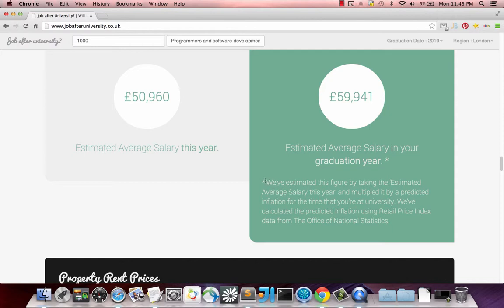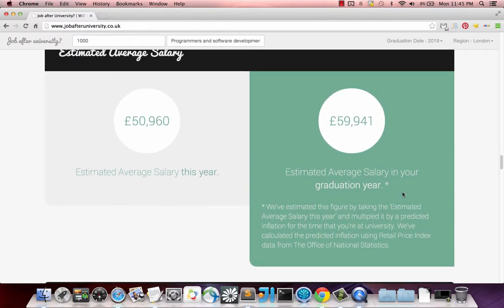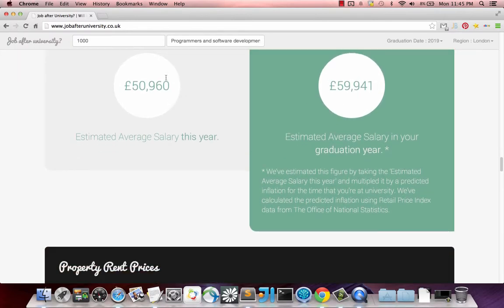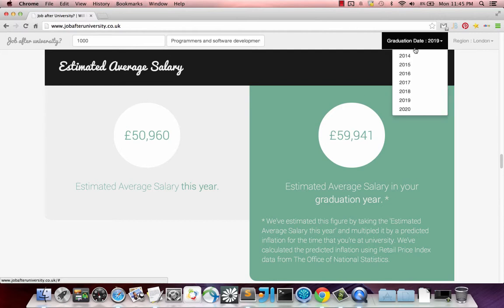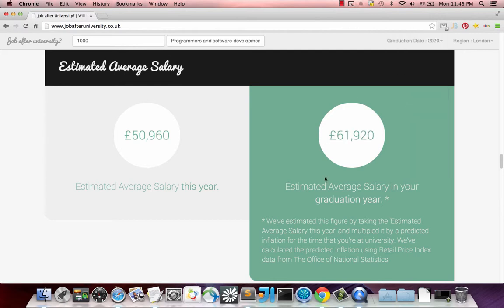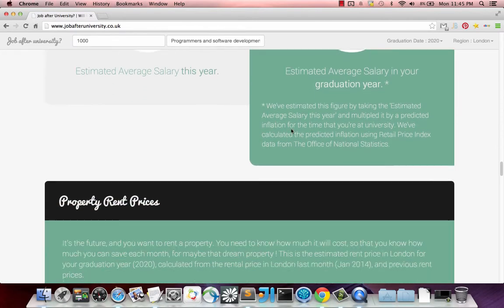We've calculated that figure by taking the estimated average salary this year and timesing it by predicted inflation. We're calculating the predicted inflation using the retail price index data from the Office of National Statistics. I think that's pretty cool as well, just to see how much they would actually get paid when they're coming out in whatever graduation year they decide to come out.